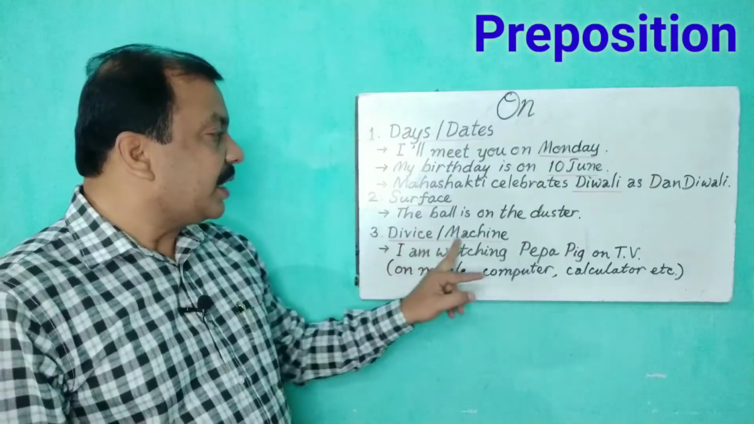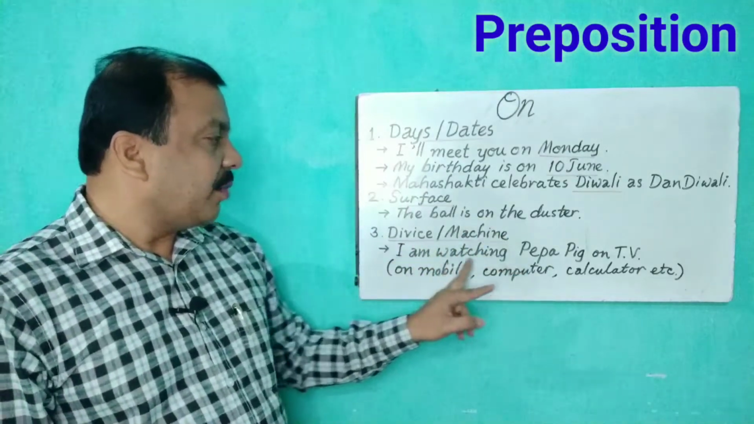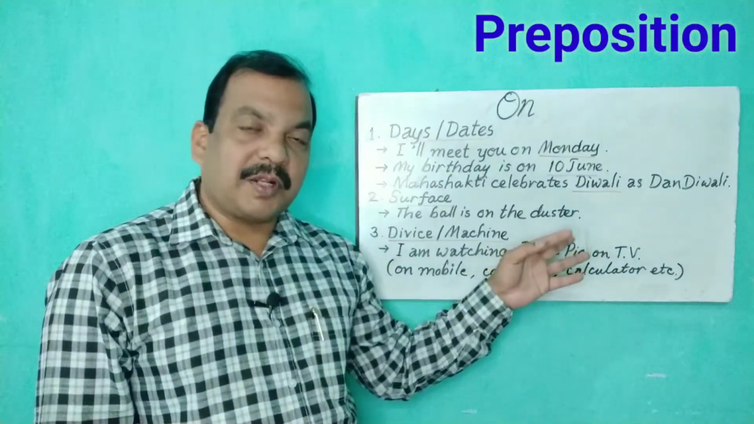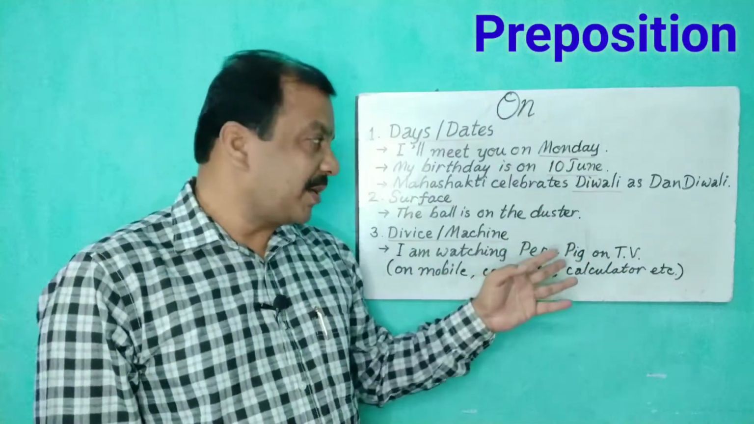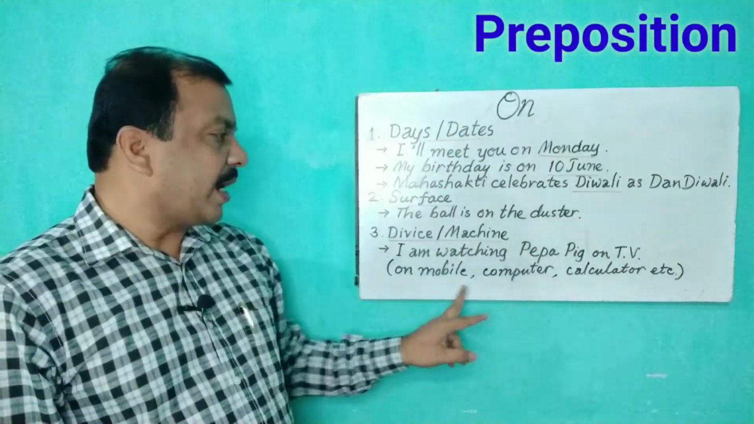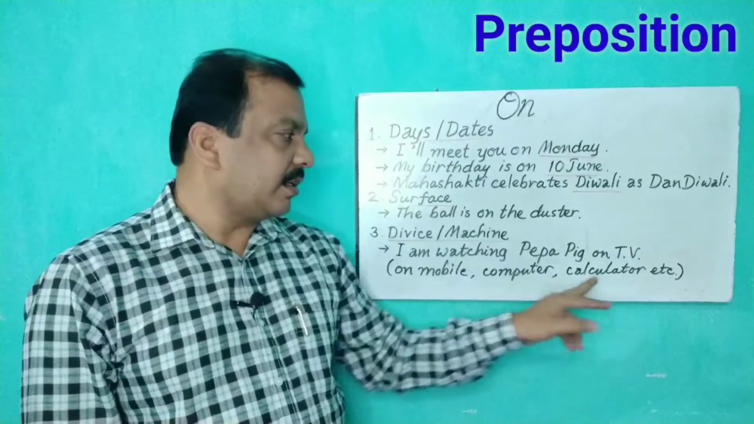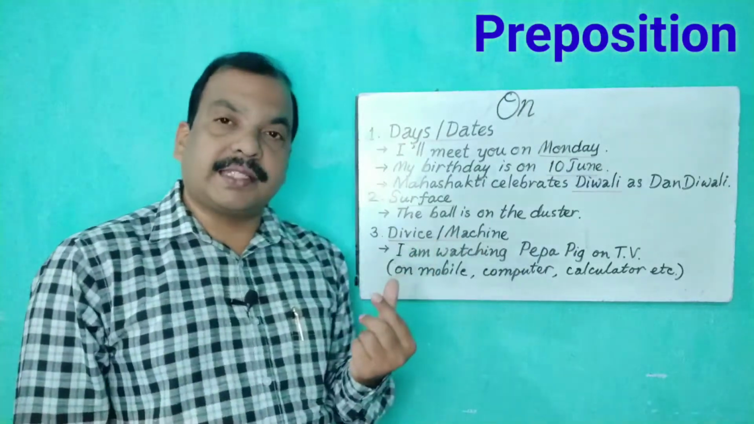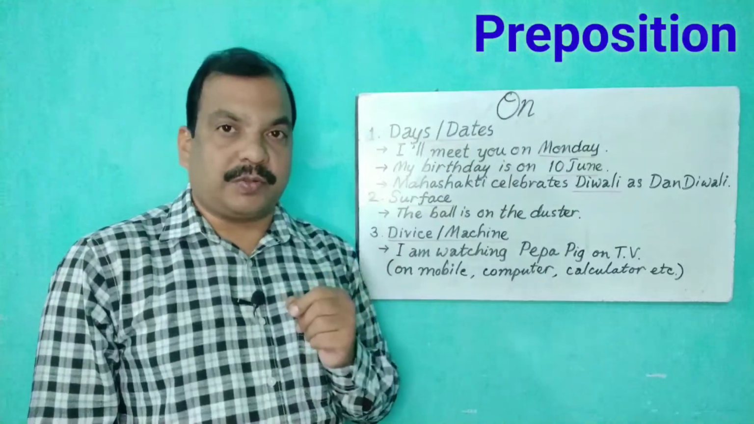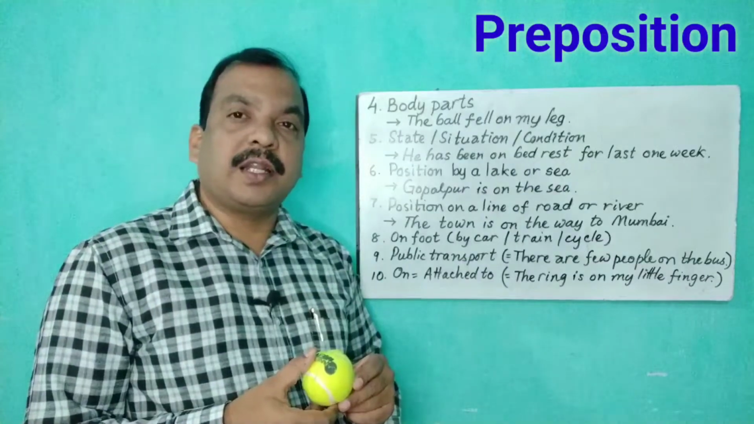Third one is the device or machine. I am watching Peppa Pig on television. Peppa Pig is a cartoon program, my daughter's favorite program. Okay, so before television, before mobile, before computer, calculator, like machine or device, we always use preposition on. So friends, let's move to the next example.